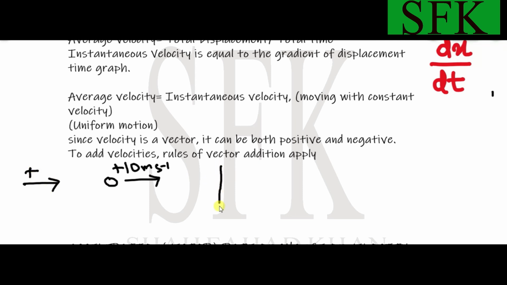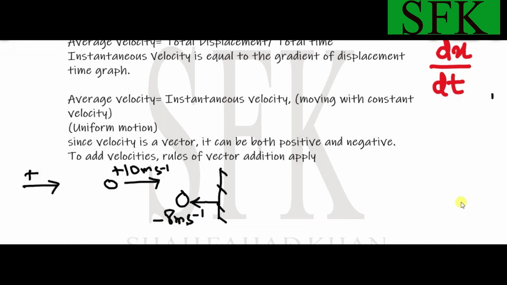It hits a wall, and after hitting the wall, it rebounds with a speed of, let's say, 8 meters per second. The speed is 8 meters per second, positive. Speed does not concern the sign, but the velocity of this ball is going to become minus 8 meters per second because this velocity is opposite to the initial velocity with which the ball was thrown. Okay, this is our wall.